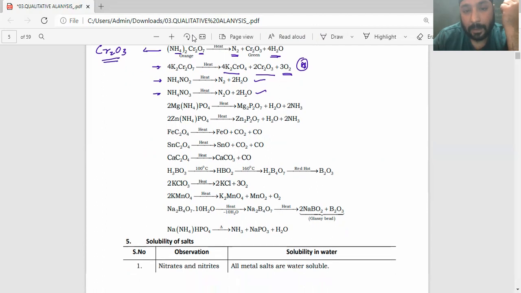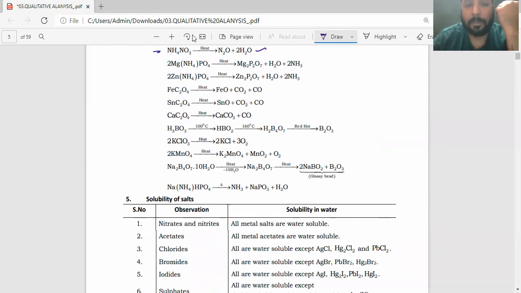Now, magnesium ammonium phosphate. On heating, I'll be getting ammonia gas. See, the thing is, whenever ammonium is attached with non-oxidizing salts, what are non-oxidizing anions per se? Phosphate is a non-oxidizing anion.